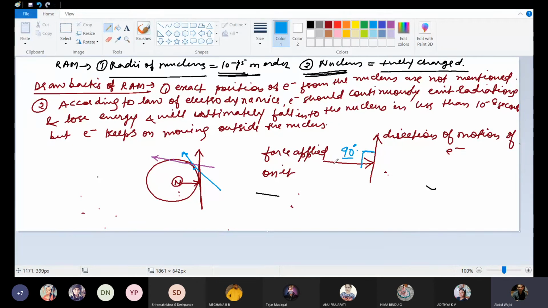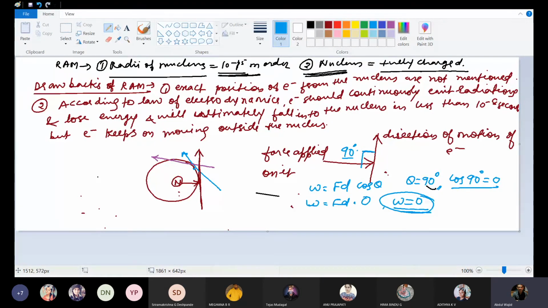Perpendicular means 90 degrees. W is equal to F d cos theta. Here theta is 90 degrees, and cos 90 degrees is 0. So W is equal to F d into 0, which is equal to 0. So the work done will be 0 if the direction of motion of the electron is perpendicular to the direction of the force applied upon it. Since there is no work done, obviously the consumption of energy will also be 0.